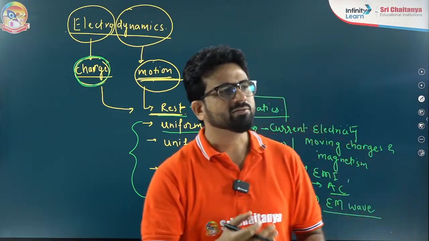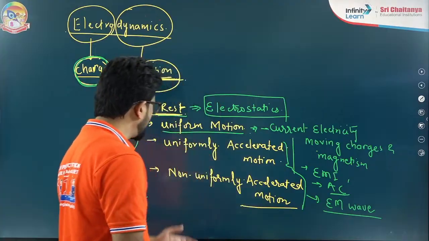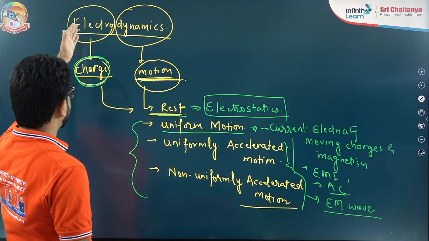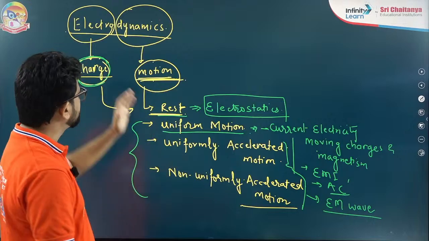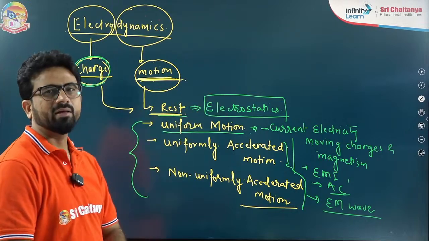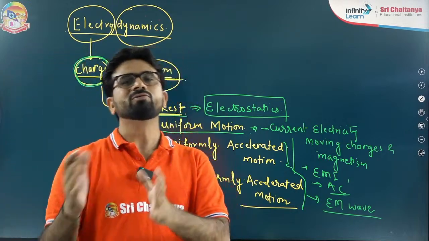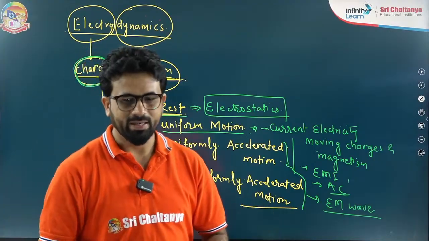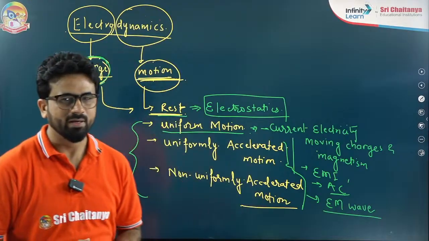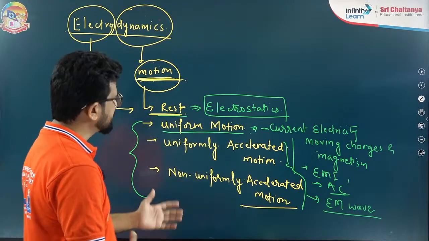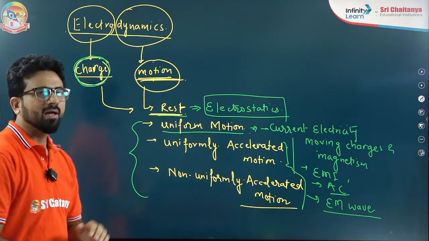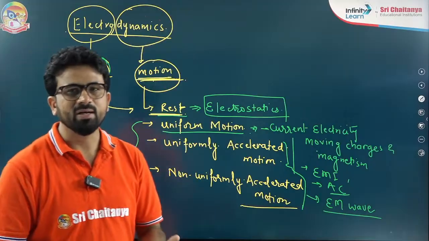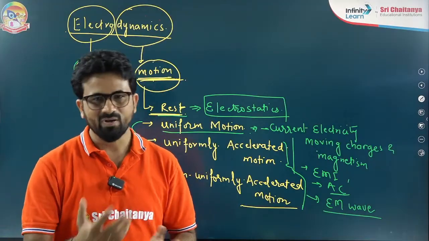Okay, so we are going to start from a very simple thing, that is charge at rest first. Charge at rest means electrostatics. So first we will go for the electrostatics portion of this big unit, the electrodynamics. We are going to discuss a few more things: what is charge, what does at rest mean, what does electrostatics mean. We will discuss now.